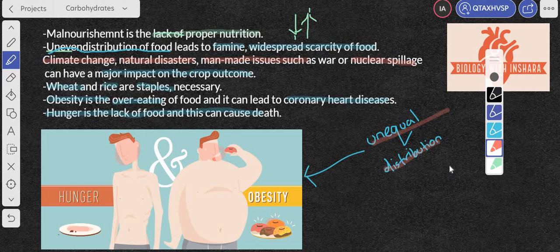And how can we fix this? This is just a bit of a side thing to discuss. We should have more educational programs or campaigns to educate people about how they should eat their food wisely and how they can help others.